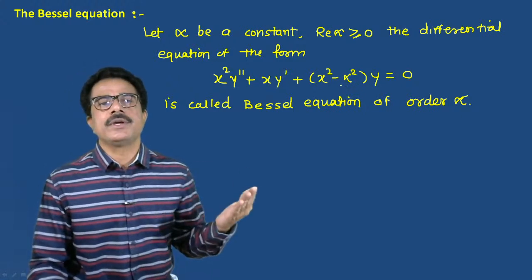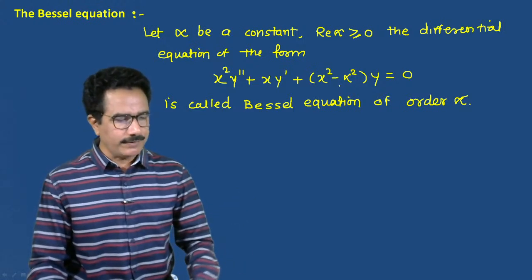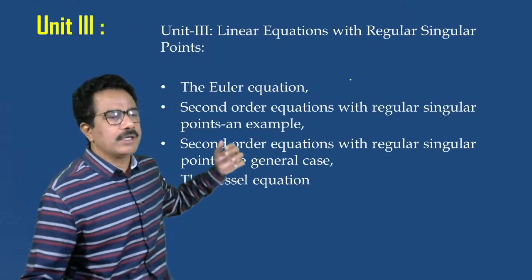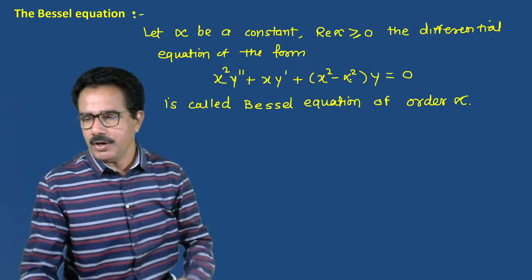In the last lecture we have seen Euler equation. Now you tell me what is the difference between Bessel's equation and the Euler equation. Already we have seen the second order differential equation, that is the Euler equation.